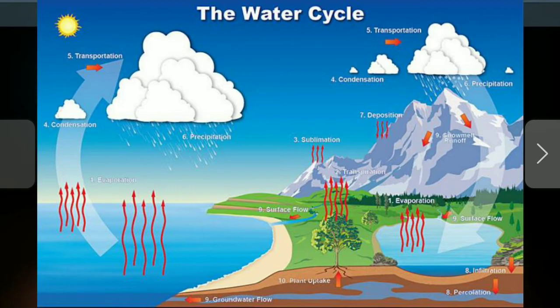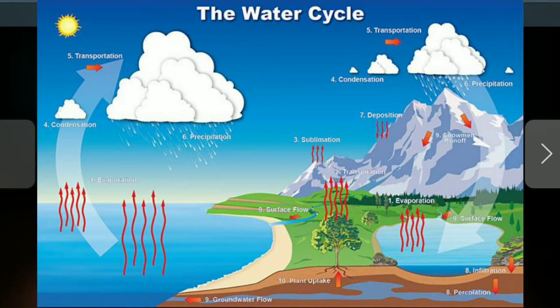Evaporation is the first step, and the second step is transpiration from the trees, and sublimation from the icy mountains, and the fourth one is condensation, and the fifth one is transportation.